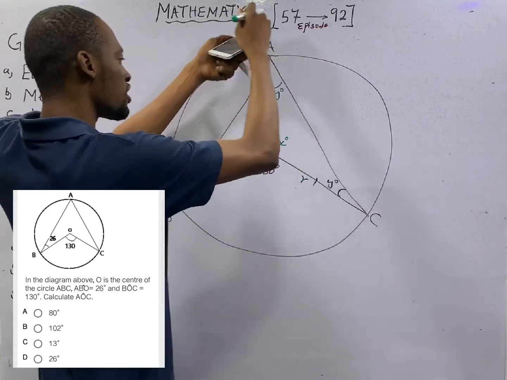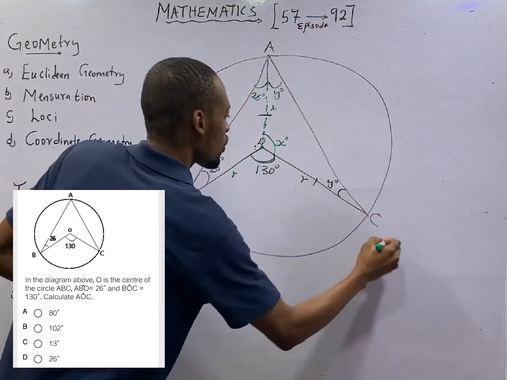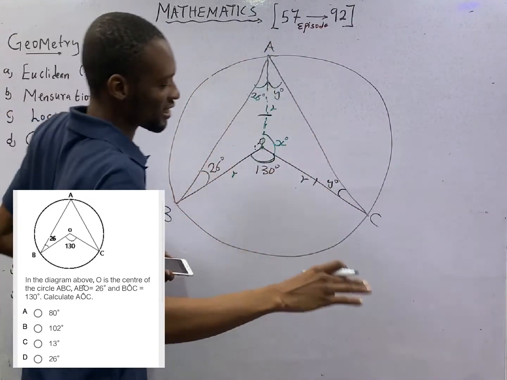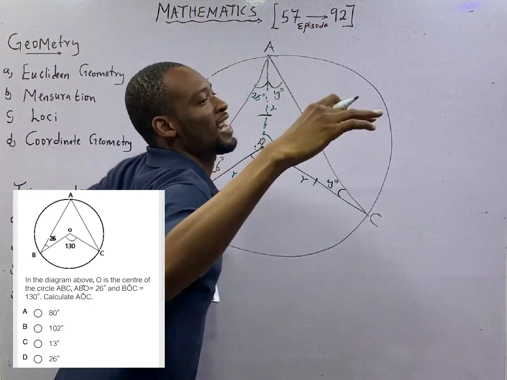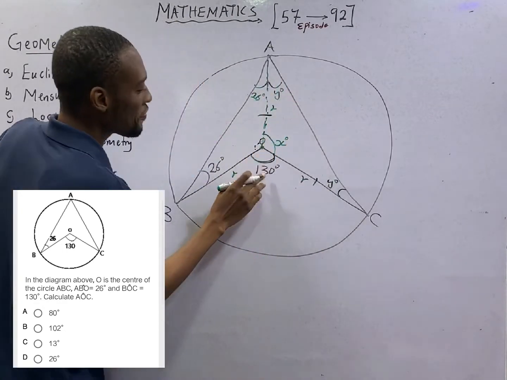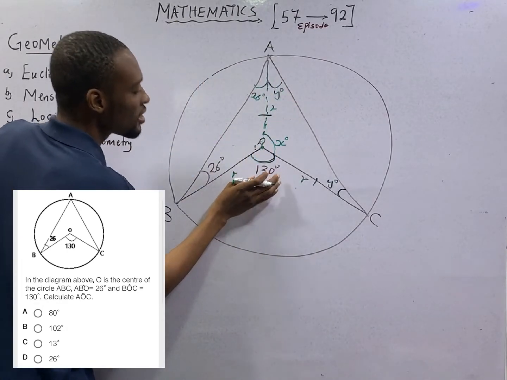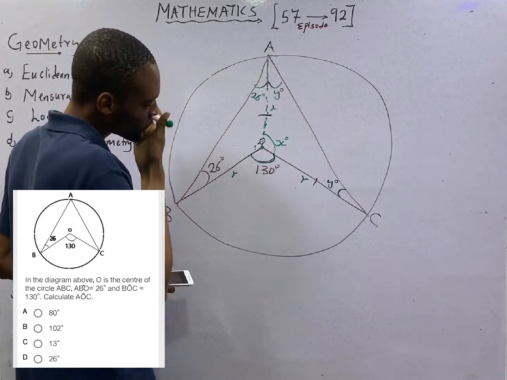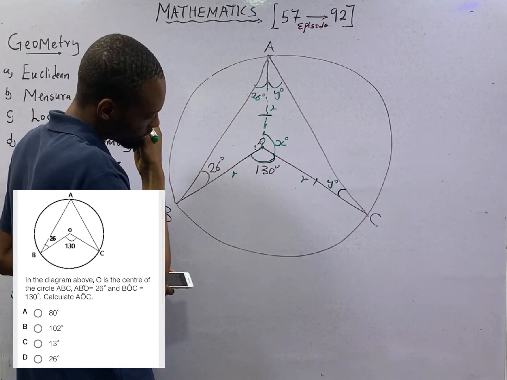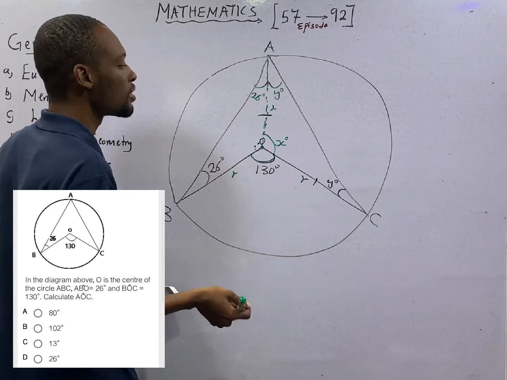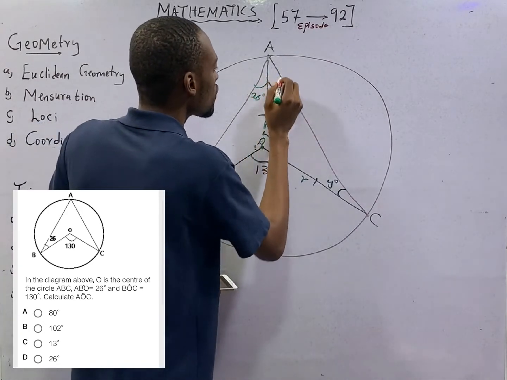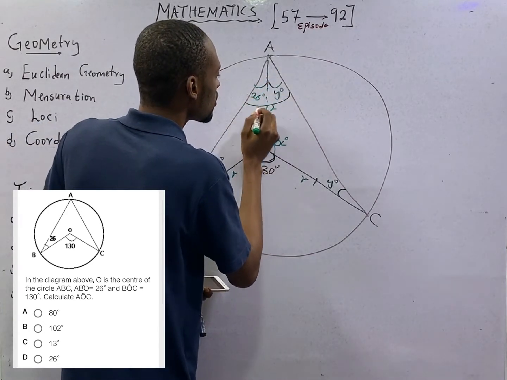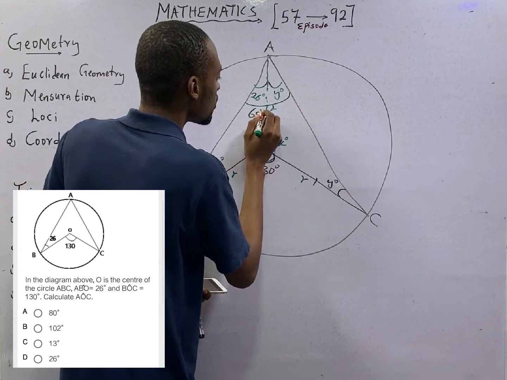So anytime you have a shape like this, if here is 130 degrees, here will be half of 130 degrees, which is 65 degrees.